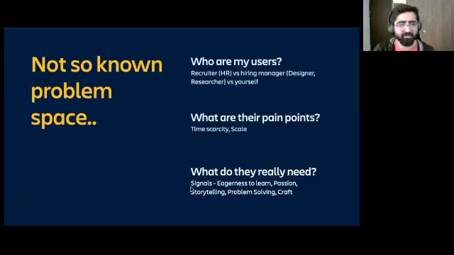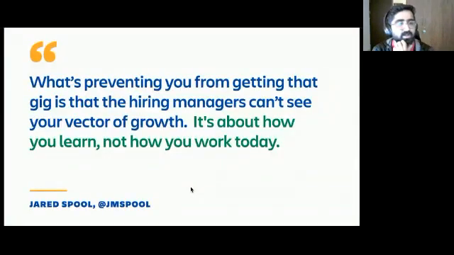I have a quote here by someone I really admire in this space, Jared. I'll share a tweet thread later on as well, where he's spoken about what hiring managers look for when you're hiring fresh grads. He says that what's preventing you, as a grad or as a student, from getting that internship, job, or gig is that hiring managers can't see your vector of growth. So it's more about how you're learning and not how you work today.